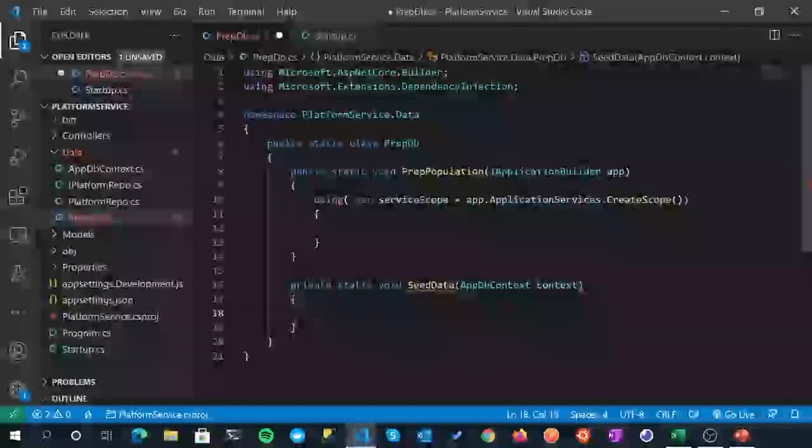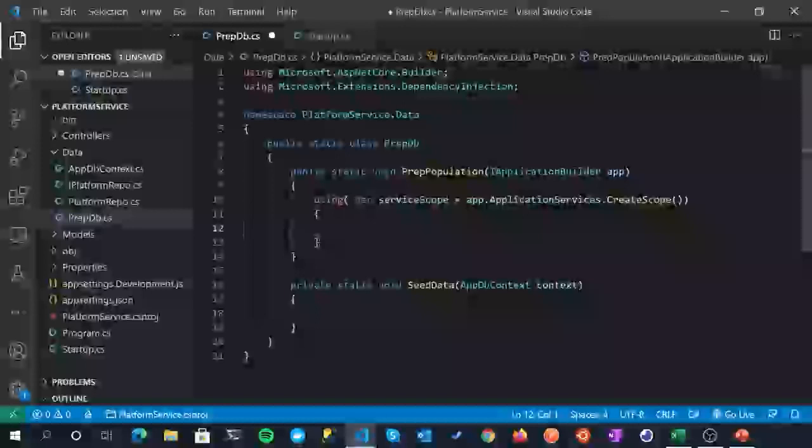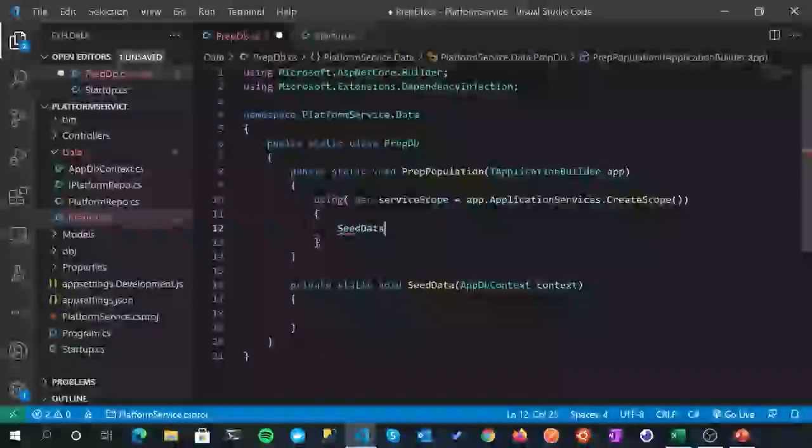Okay, fantastic. So where is SeedData going to get an AppDbContext from? Typically, if this was a normal class, it would be via constructor dependency injection. You can't do that, as I've said, so we're going to have to call this private method with an instance of AppDbContext from within our first method. So let's do that now. Let's call SeedData, and then let's give it the DbContext it so desperately desires.